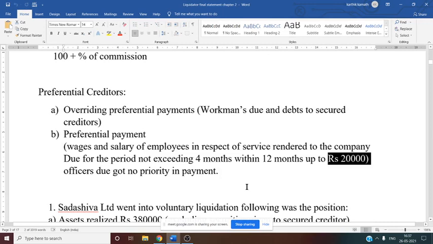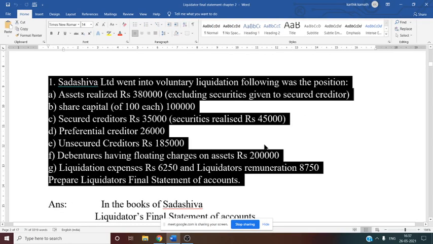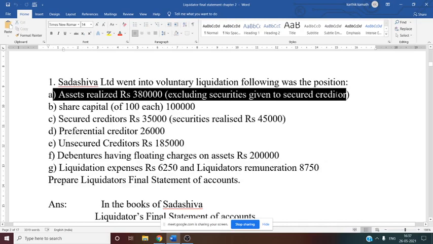See this, Sadashiva Limited went into voluntary liquidation. So here Sadashiva Limited is one company. It chooses to close its operation at one given date. So they have given the details at the time of liquidation. One is assets realized. See this, assets realized given, that is 3,80,000. So this is nothing but total assets realized by the liquidator. Here they have not mentioned who is going to realize the asset.